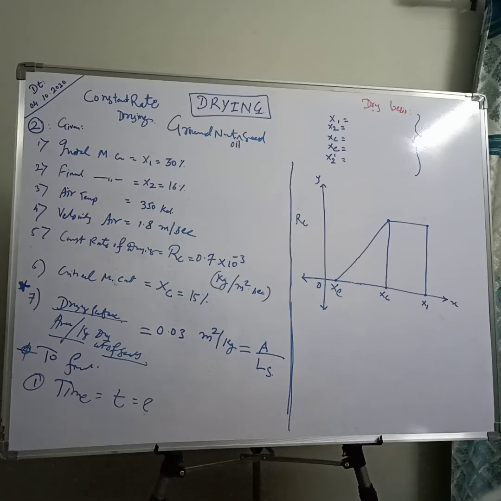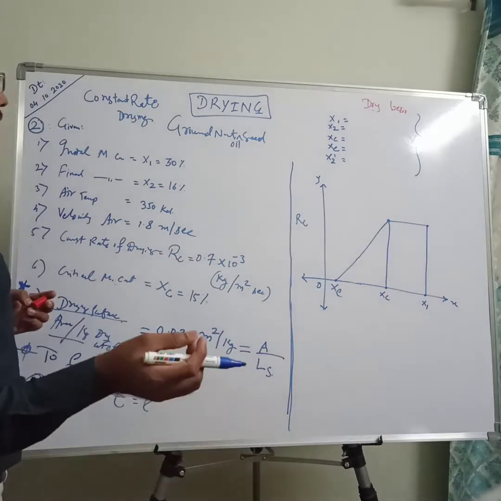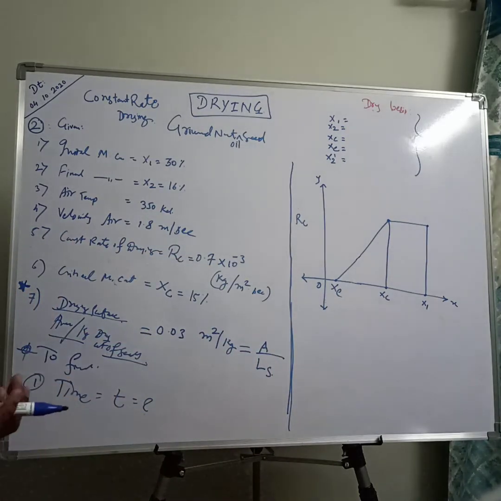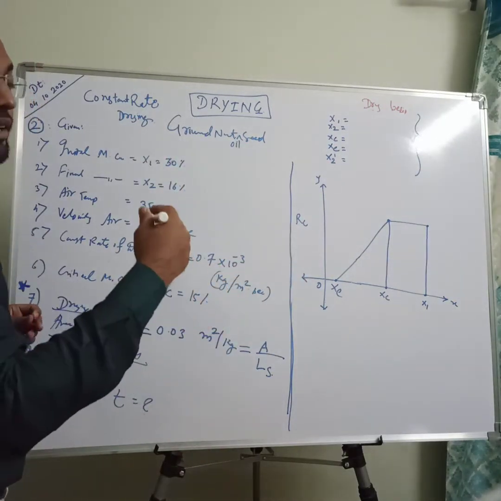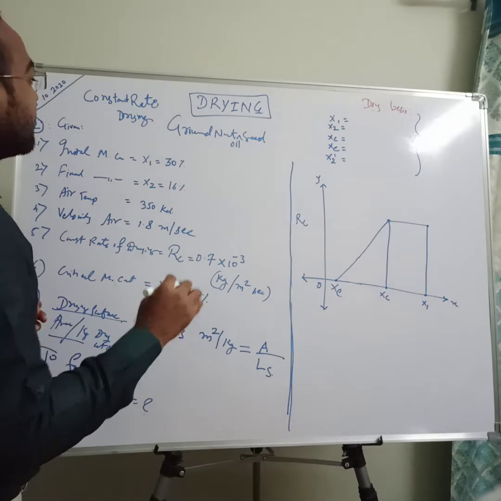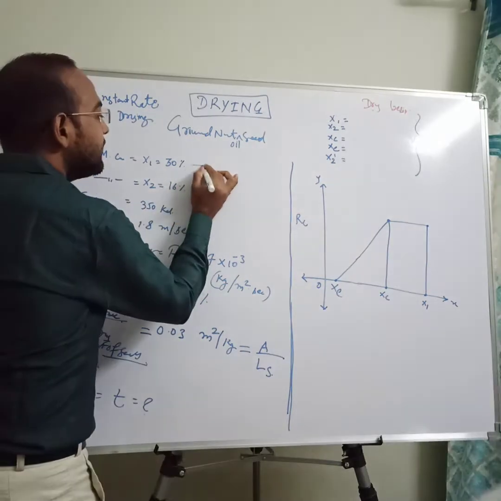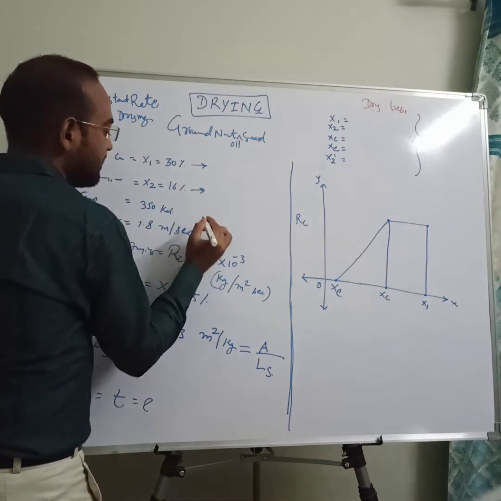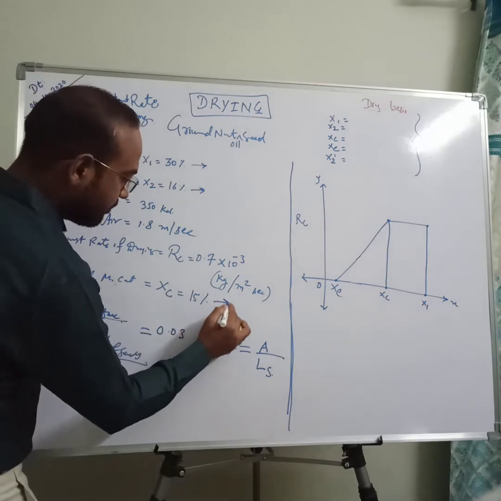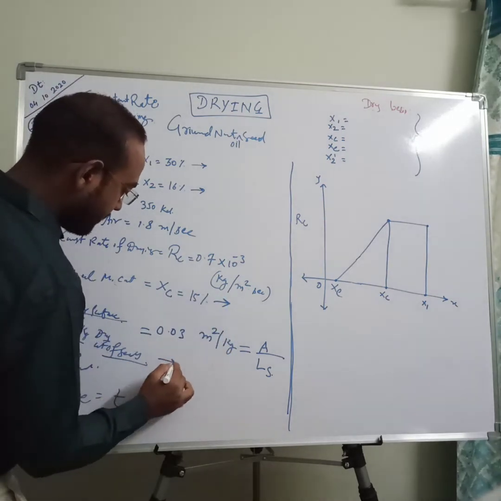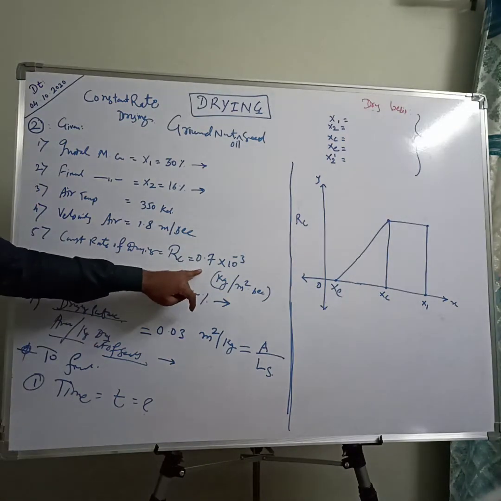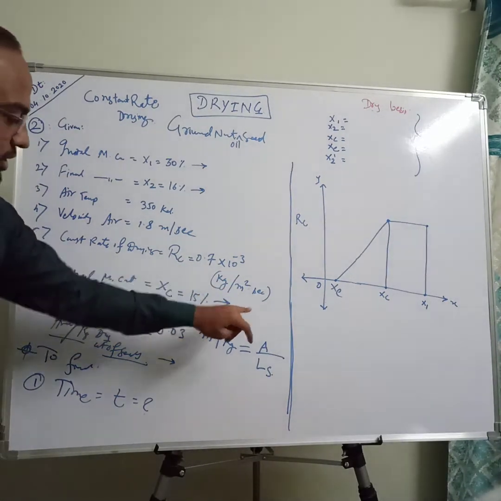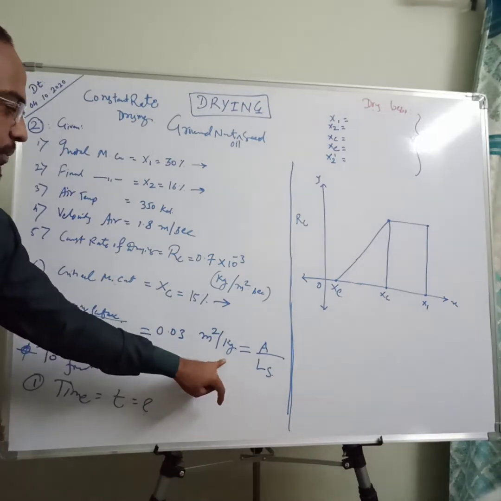There is no such word used, just like data is given on weight basis, so we directly assume it on the weight basis and convert it into dry basis. Before that, we need to convert them in terms of fractions. There is also a small change in the unit, because it is kg per meter square second and this is meter square per kg.